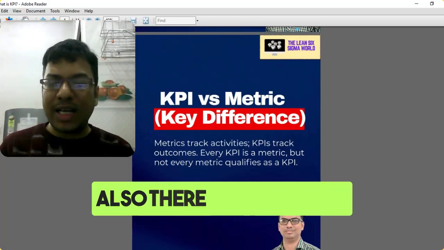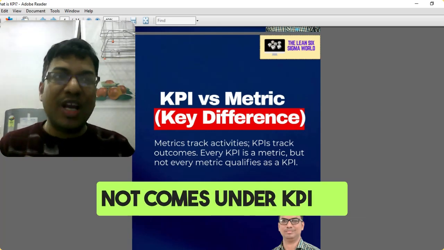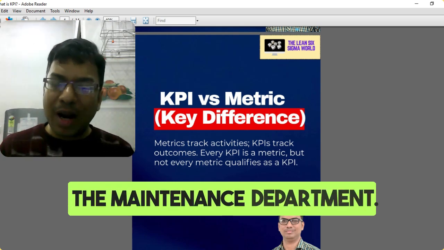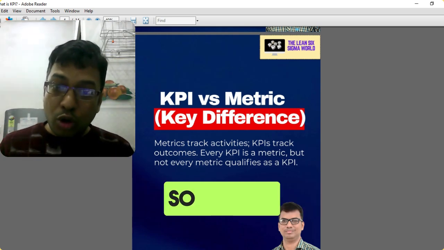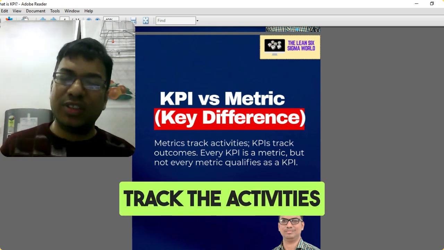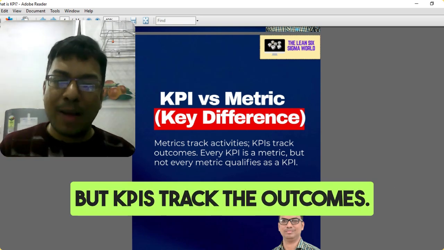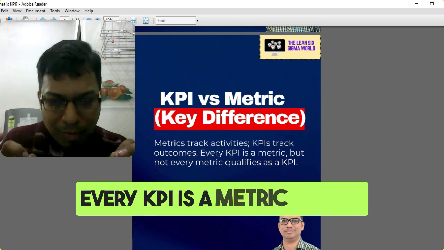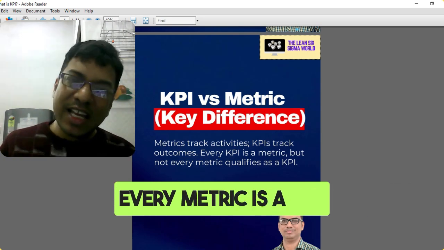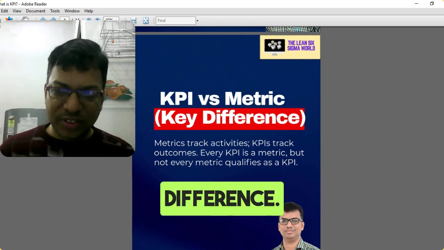Inventory management is also there, but these do not come under the KPI of the maintenance department. So metrics track the activities, but KPIs track the outcomes. Every KPI is a metric, but not every metric is a KPI. So that is the basic difference.